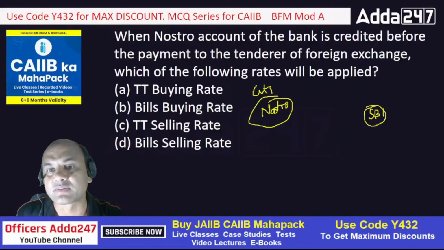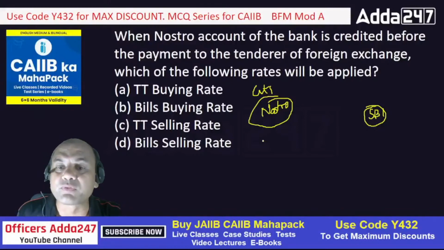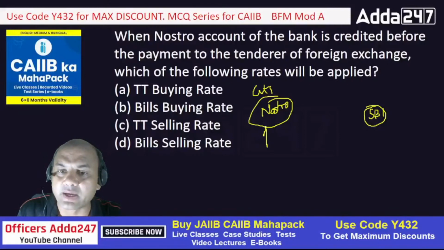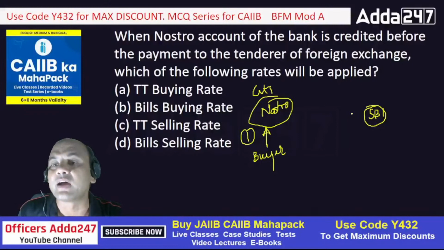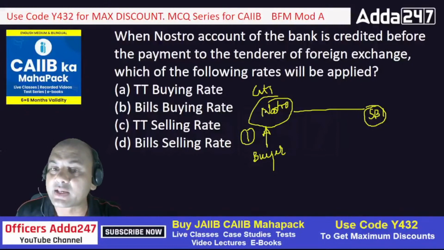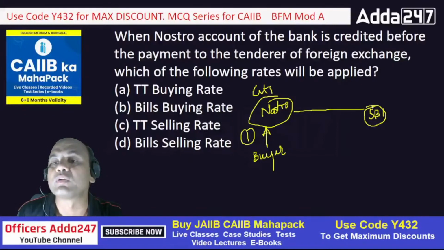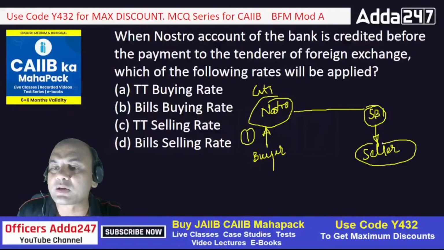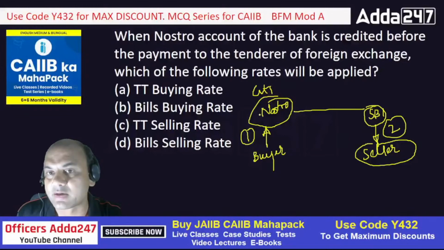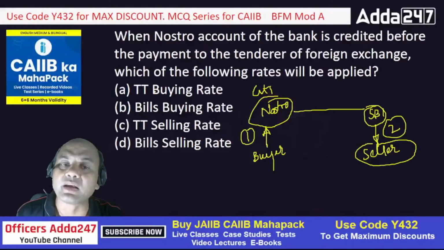When the Nostro account is credited first, the buyer in the USA credits my Nostro first. I, as SBI, come to know that the funds have been credited, so now I fund my customer, the seller. I have to pass on the funds to the seller. So the first transaction is done by the buyer and the second by me. Which rate will be applied: TT buying, bills buying, TT selling, or bills selling?